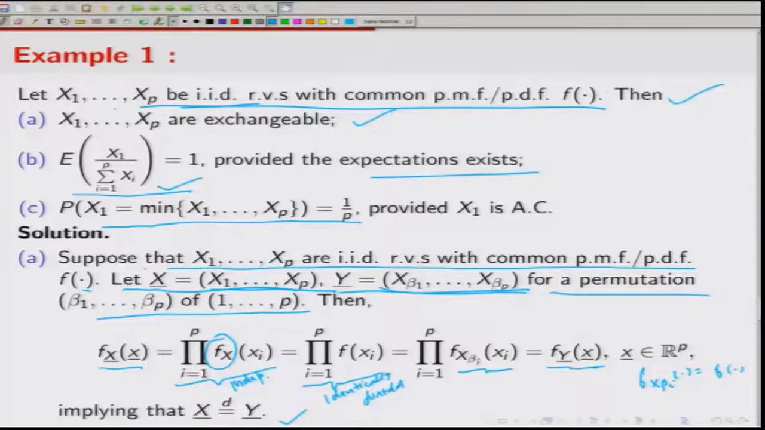So, now let us do the second part, where I have to show that the expected value of x1 divided by the summation of xi, i equal to 1 to p, is 1 by p.